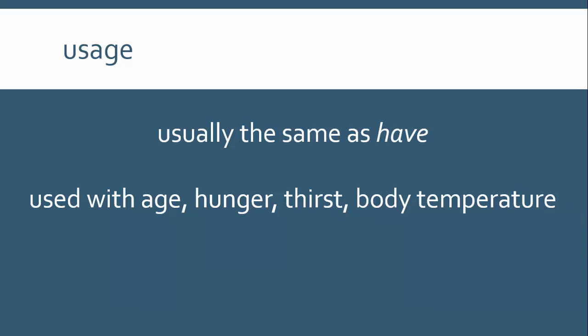For these in English we use be. We say things like I am 20 years old, I am hungry, I am thirsty, I am cold. In French though you use avoir. So I am 20 years old is j'ai 20 ans, I'm hungry, j'ai faim, I'm thirsty, j'ai soif, I'm cold, j'ai froid. And of course, avoir is also used as an auxiliary verb in the compound tenses, so it's very much worth learning this one very well.